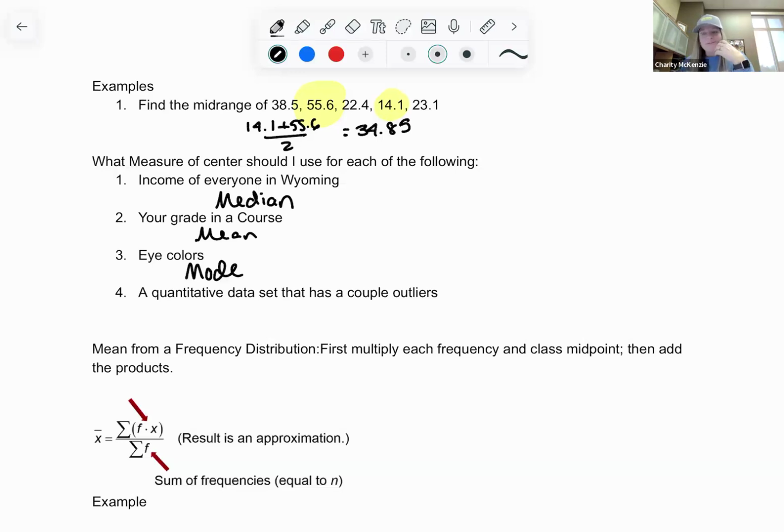It's qualitative data. So a quantitative data set has a couple of outliers. What should I use? Well, mid-range is out, mean is out, right? Those are not resistant. So for this one, I'm going to say median. I mean, or mode, really, for this one. It just depends on if there is a mode and if it's meaningful. You can't just go with it without looking at it. Does it really represent your center?